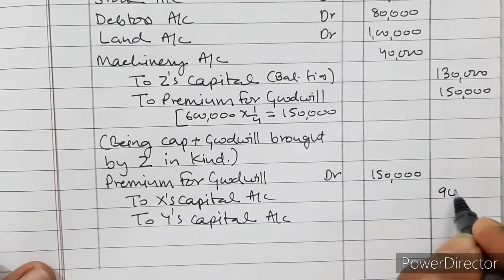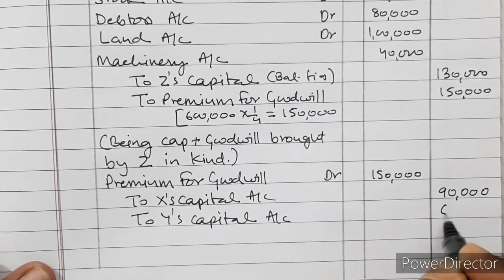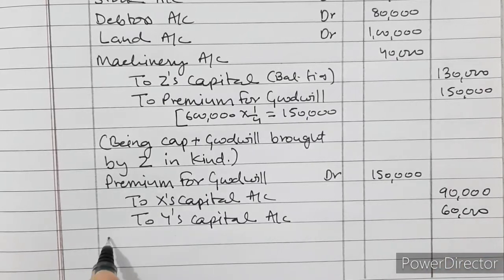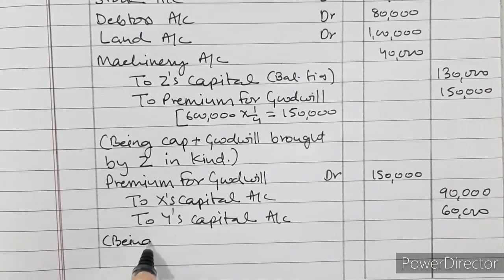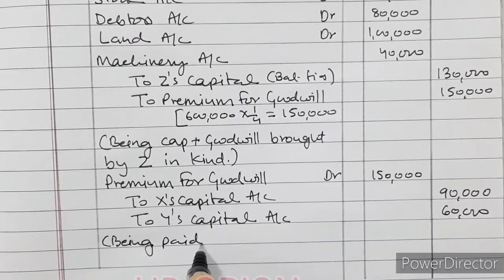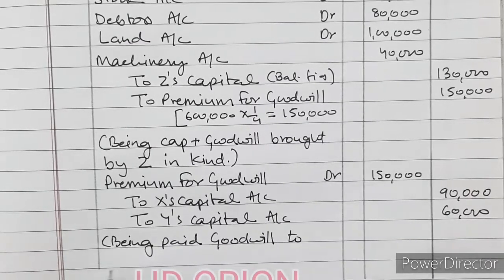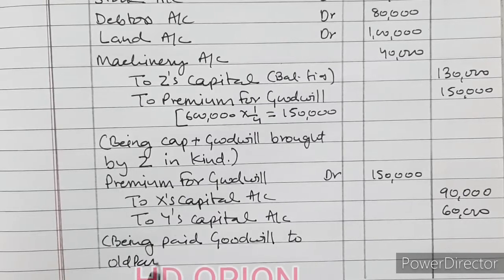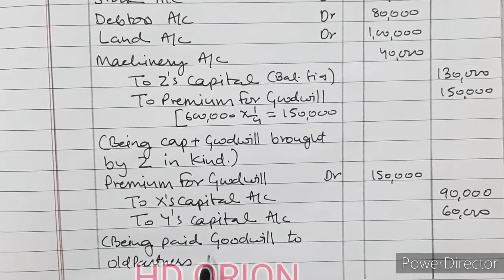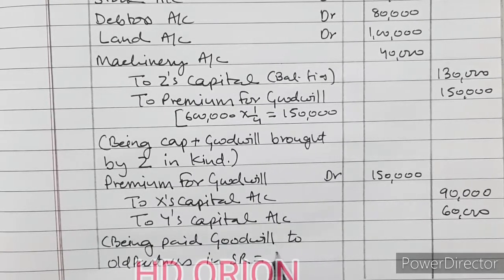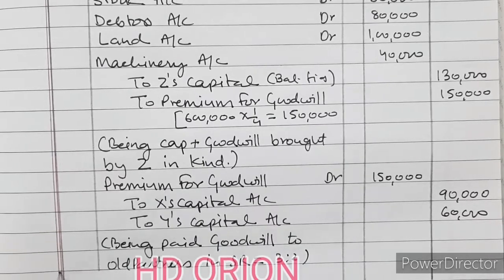So 90,000 and 60,000. Old partners in sacrificing ratio, that is 3:2. That's the answer.